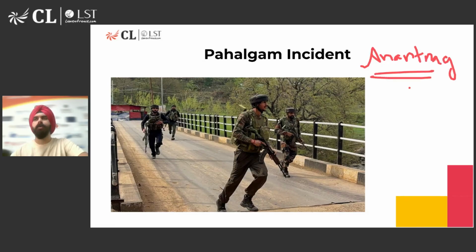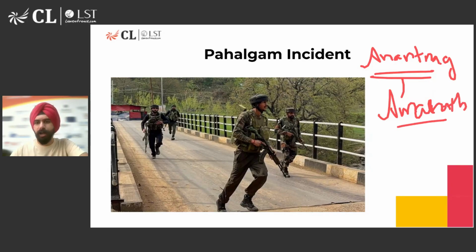And this name is important because this is a place from where the Amarnath tourist yatra, the sacred pilgrimage to the Amarnath temple, also goes, which is going to start in a few days. And that is why this region is very important from a tourist perspective, from a religious perspective, and from a diplomatic perspective as well.